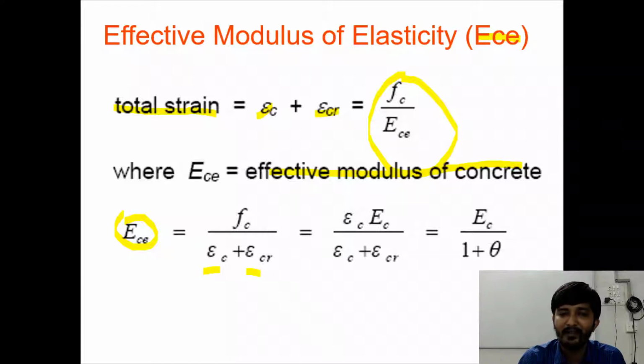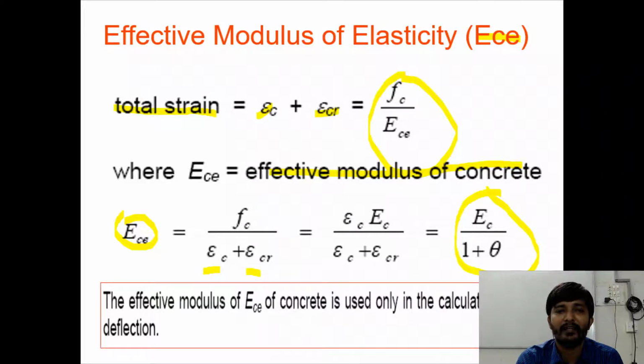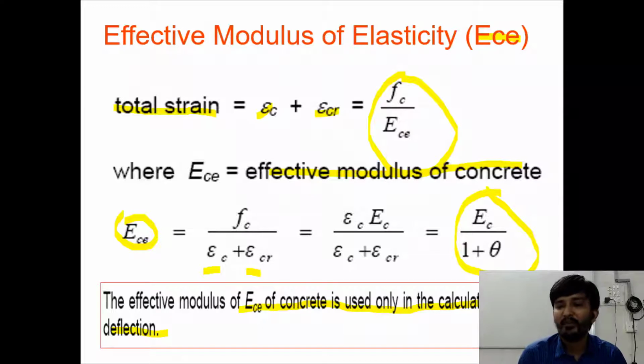If I simplify this, I get ECE, the effective modulus of elasticity, equal to EC divided by 1 plus theta. The effective modulus ECE of concrete is used only in the calculation of creep deflection. So if you want to calculate the deflection due to creep, only then we use the ECE value.